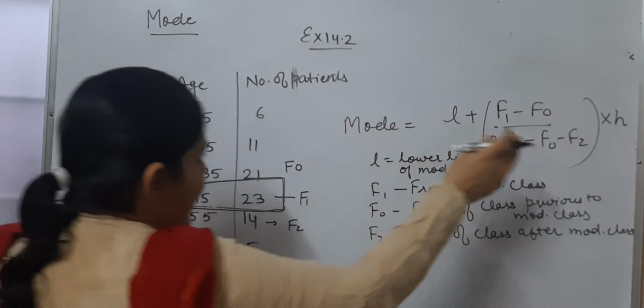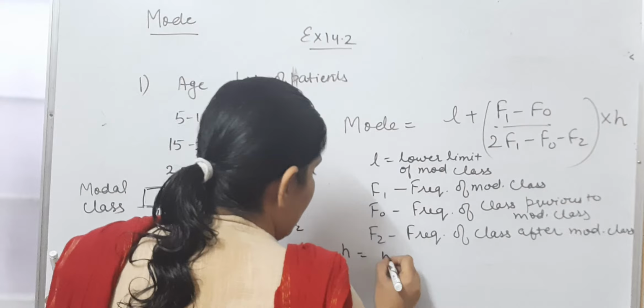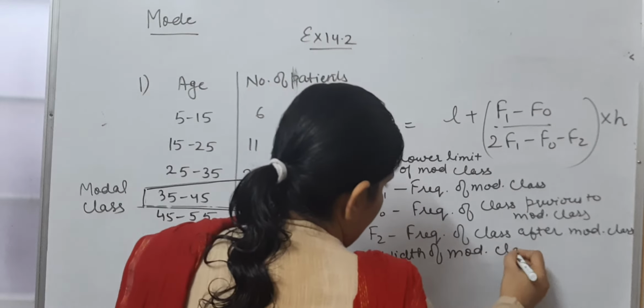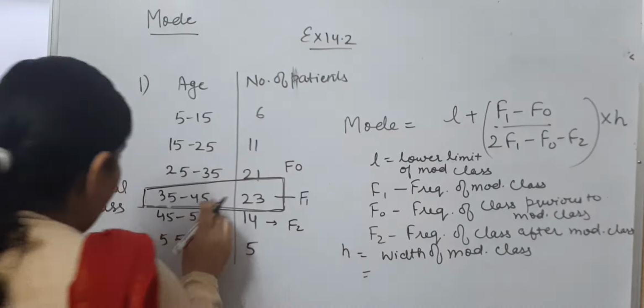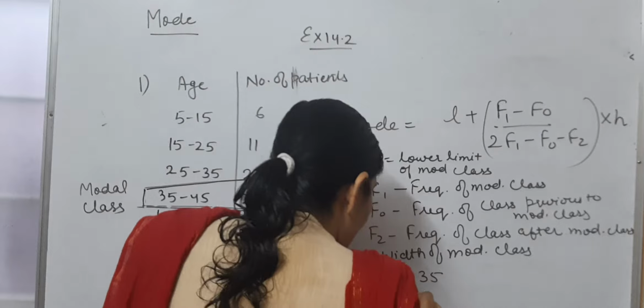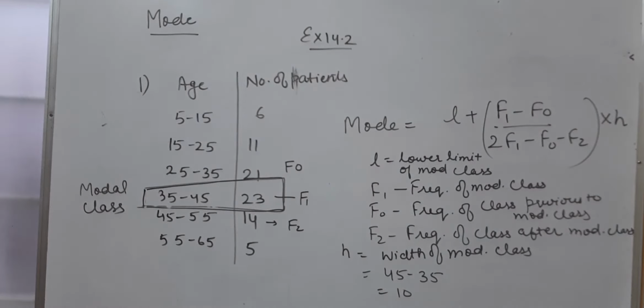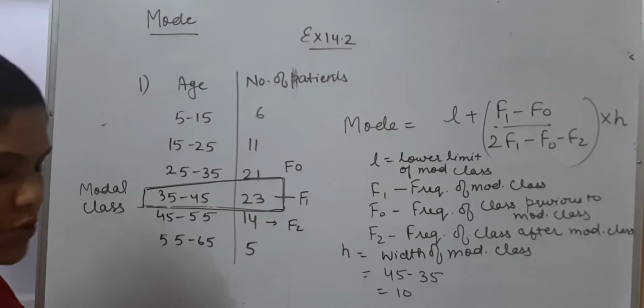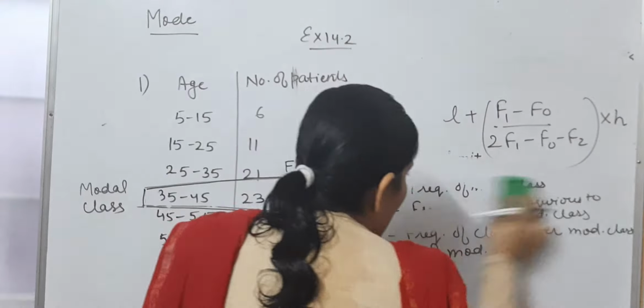What do you mean by H? H stands for width of the class, width of the model class. How will we find the width? Upper limit minus lower limit. 45 minus 35, which is 10. I hope everybody understood what I am trying to tell you. Whatever variables we have taken in the formula, I hope everybody understood. Now let us start solving this.